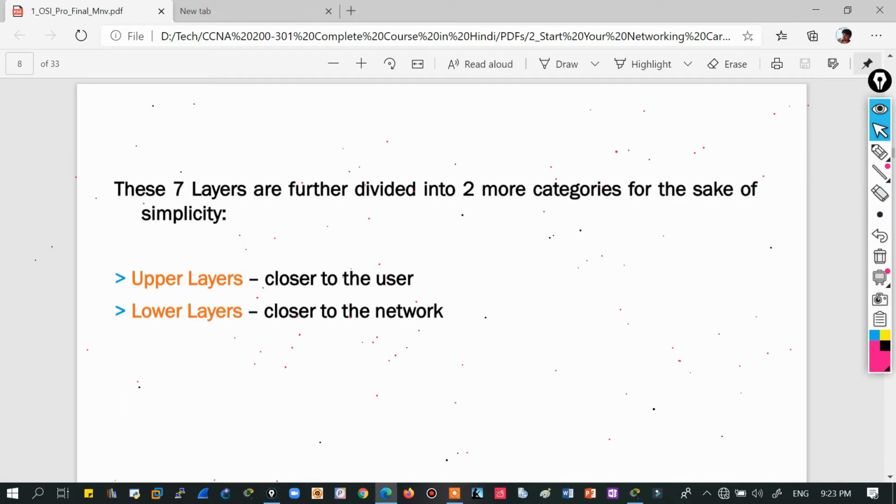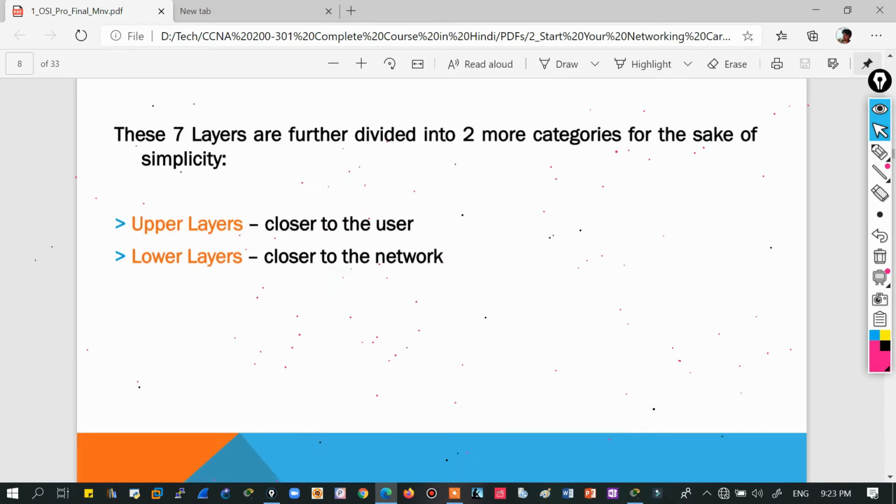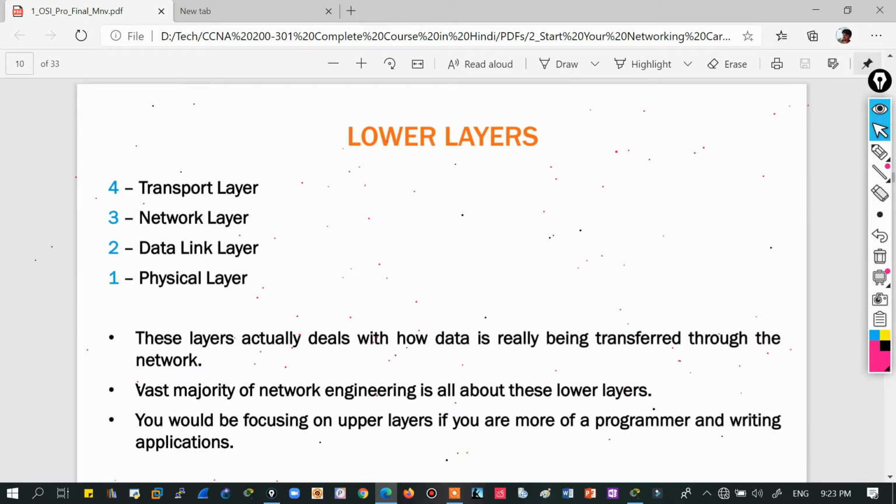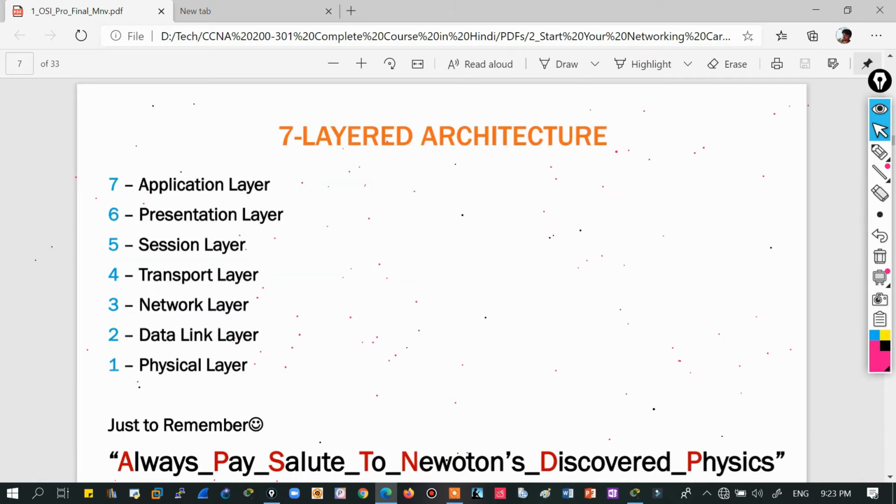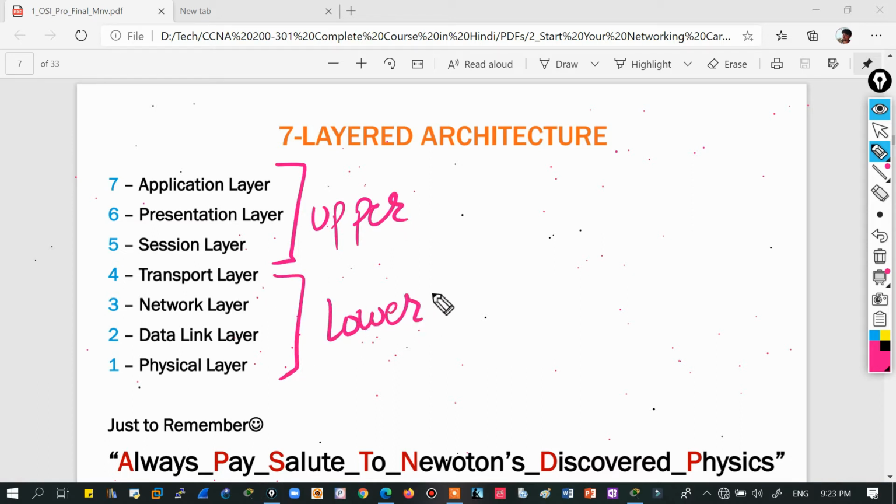The 7 layers are further divided into 2 more categories for the sake of simplicity. Lower layers and upper layers. Let me tell you by this. These 3 layers are known as upper layers, and these are known as lower layers.